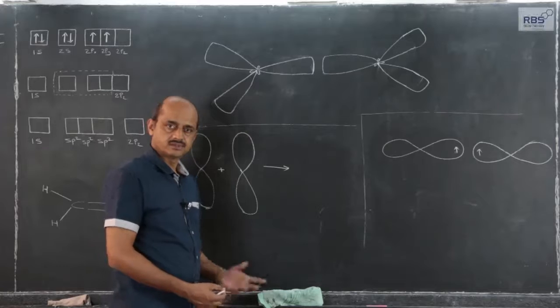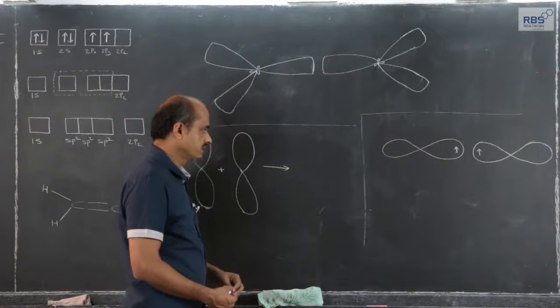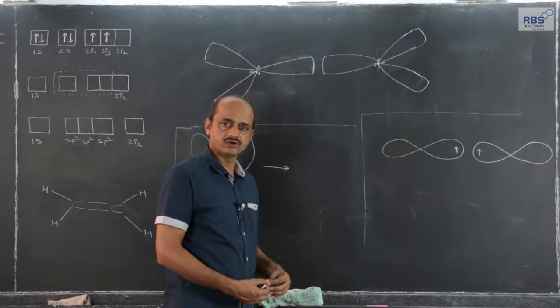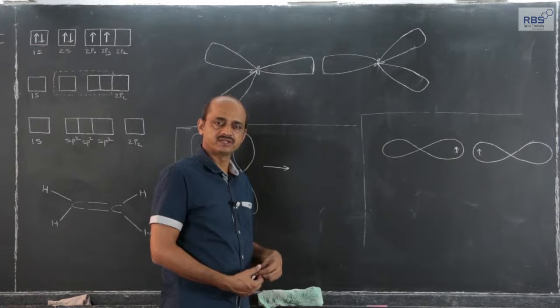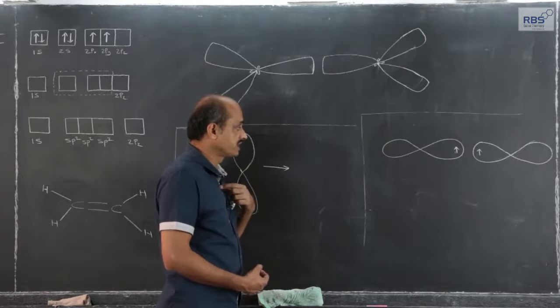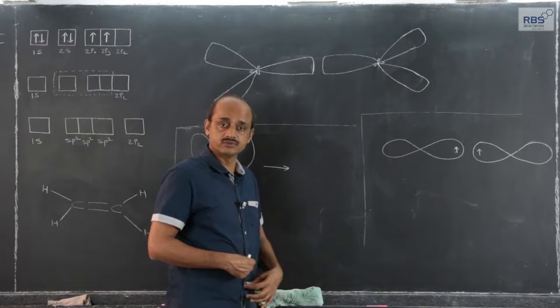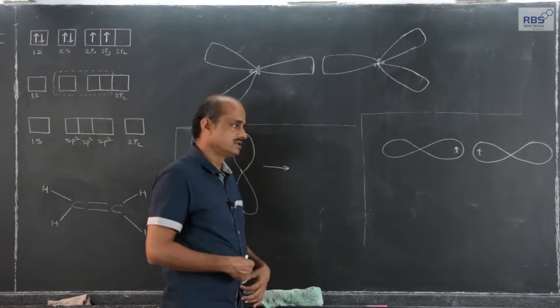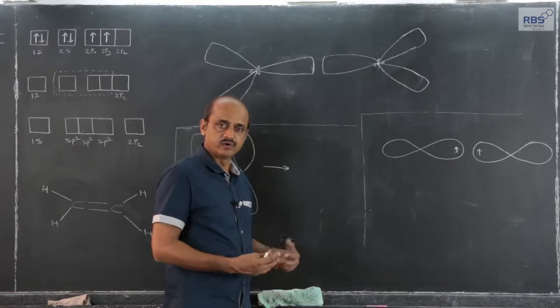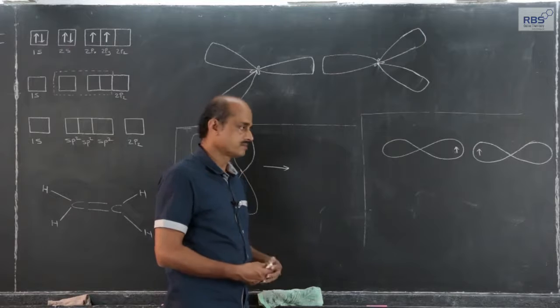Dear friends, up till now we have covered sp3 hybridization, and under sp3 hybridization we have studied formation of methane in which carbon undergoes sp3 hybridization, ammonia molecule formation in which nitrogen atom undergoes sp3 hybridization, and water molecule formation in which oxygen atom also undergoes sp3 hybridization. The geometry is different, the bond angle is different because of presence of lone pairs.